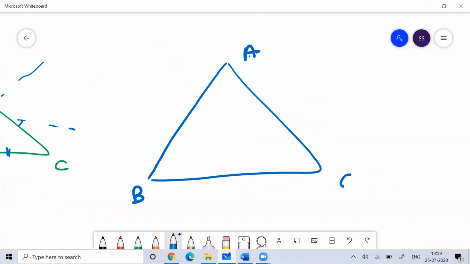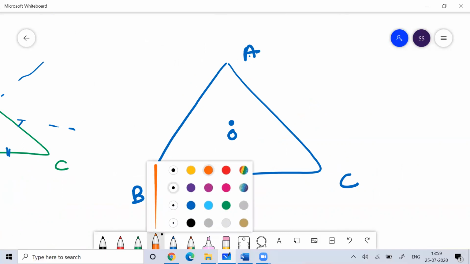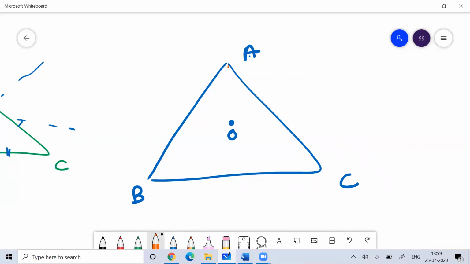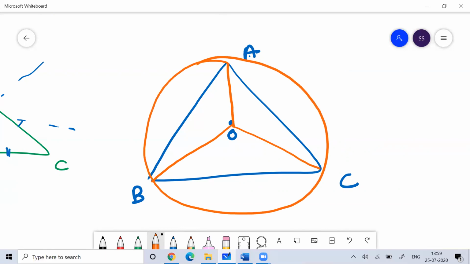This is B, this is C, and suppose this point O is the circumcenter where all the perpendicular bisectors of the triangle meet. Now if you put your compass at the circumcenter, take the radius OA, OB and OC, and draw a circle, you get a circumcircle.